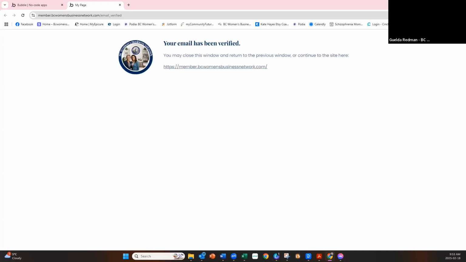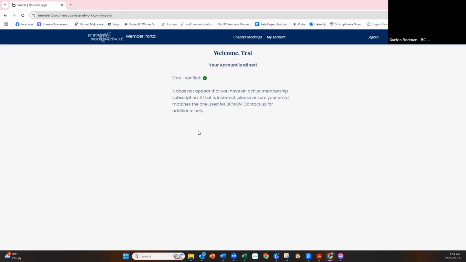So you do that, and then up here, you get a new tab that says you can either close this window and go to your previous window, or you can click here. So either you click here and it'll take you there, or we go back to this one and it says your email is verified.